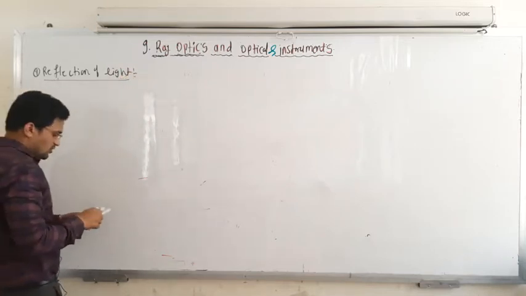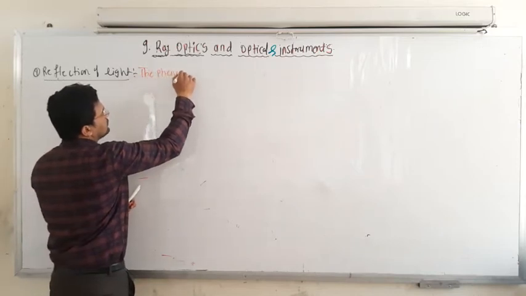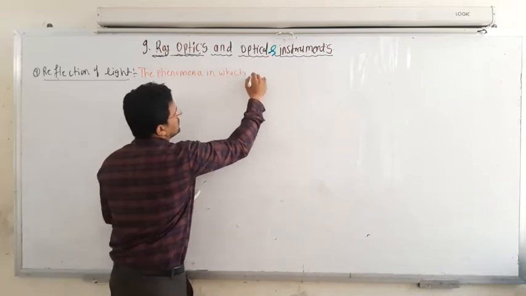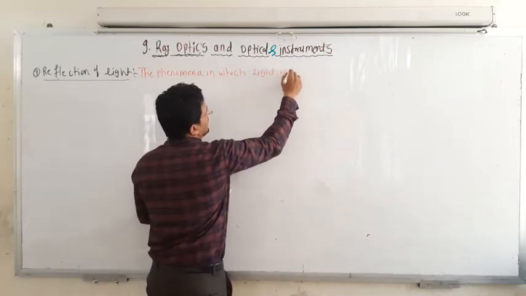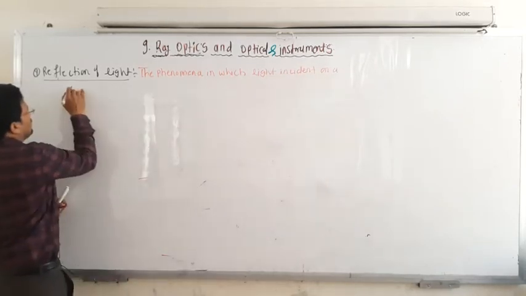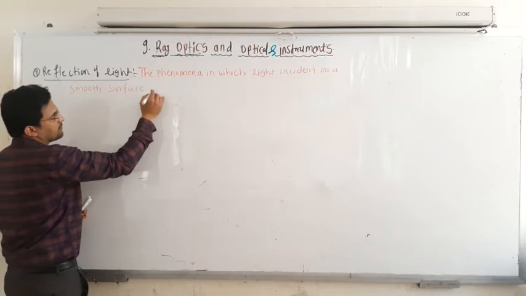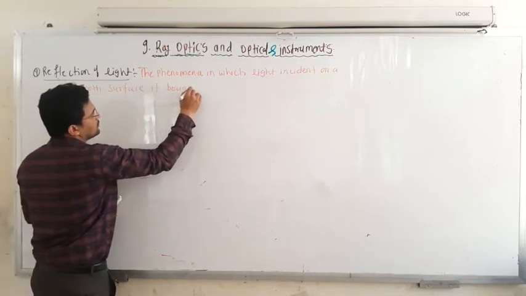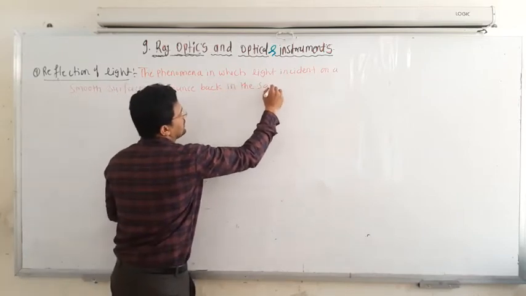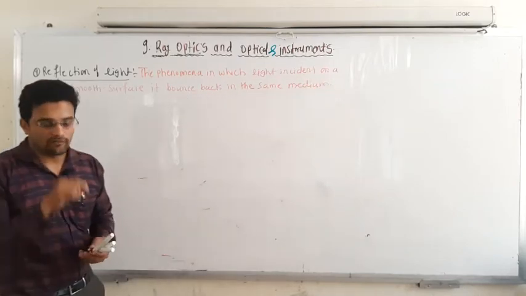So the definition of reflection of light is the phenomenon in which light incident on a smooth surface bounces back in the same medium. This phenomenon is known as reflection of light.